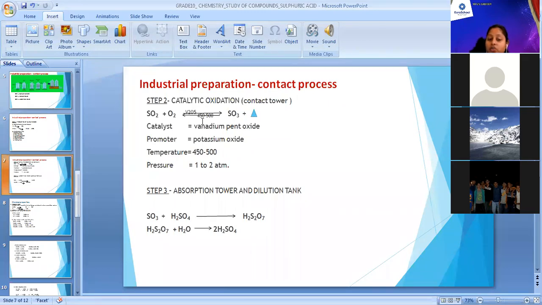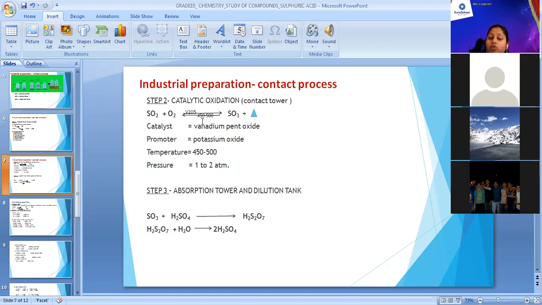But the vapors of SO3 are very hot and highly acidic, so if you directly react it with water, it will produce a very dense fog of sulfuric acid, and then it will become very difficult to condense those vapors and get liquid sulfuric acid, right?